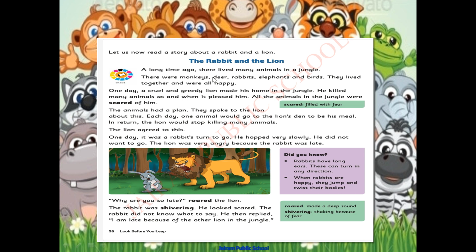So they lived together and were all happy. How are they living? They were living together, and were all happy. How are they feeling?